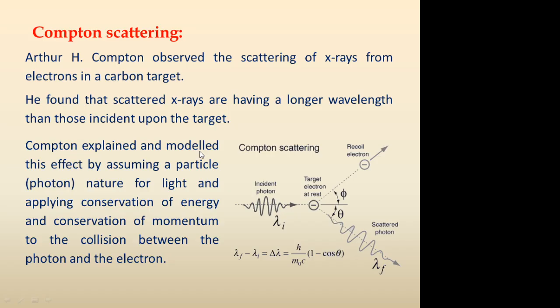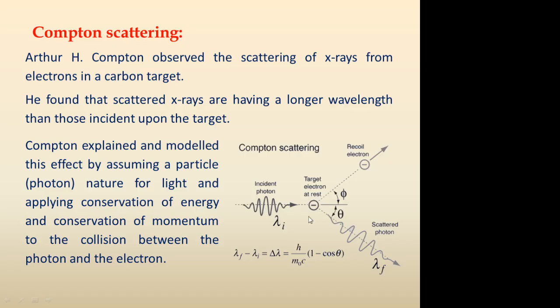Compton explained and modeled this effect by assuming the particle nature of light. Electromagnetic radiation was not considered a wave; for the explanation of this experiment, he assumed X-rays as photons and treated the scattering as particle scattering.